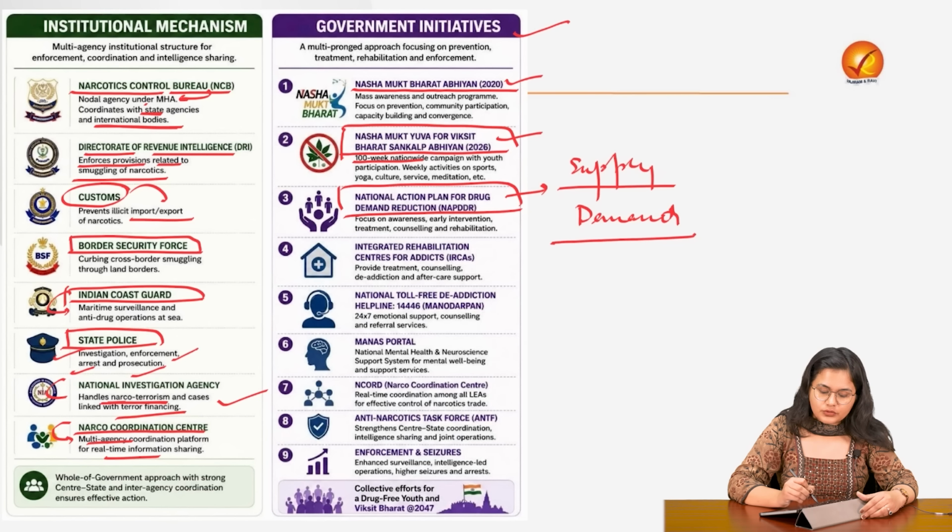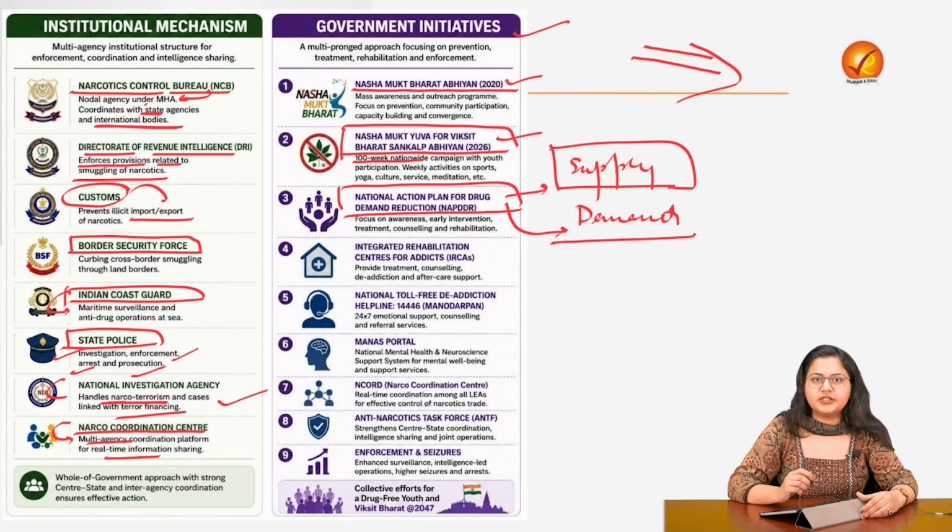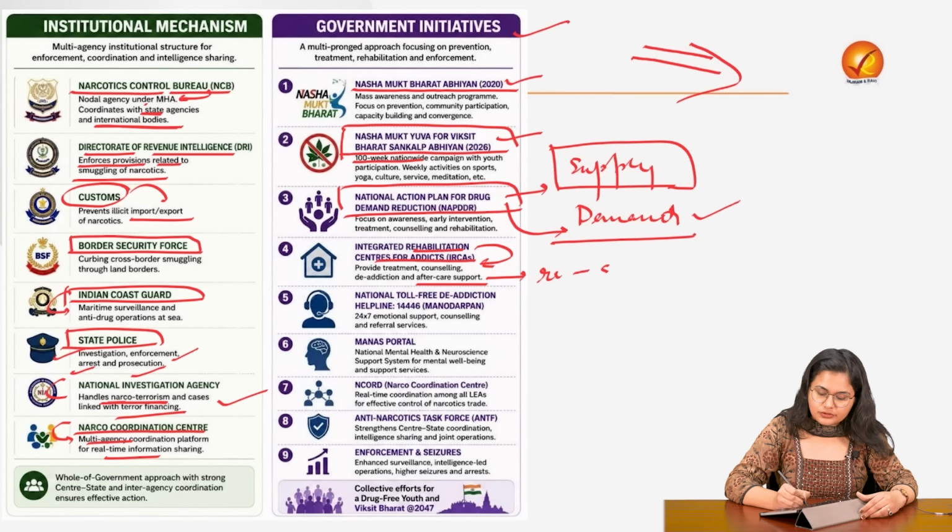So herein we are focusing on demand reduction. We are not focusing only on the supply aspect, wherein we are trying to stop the cross-border infiltration of drugs. Rather, we are also tackling that the demand at the source, it should not be there. Then there are rehabilitation centers which provide counseling and aftercare support so that these people are reintegrated into the society.